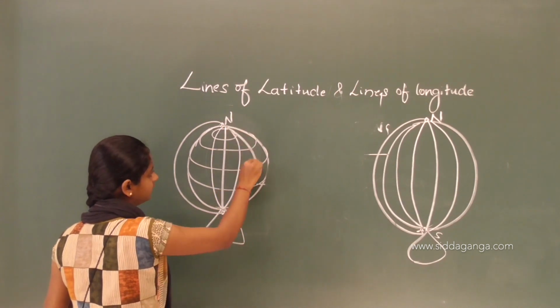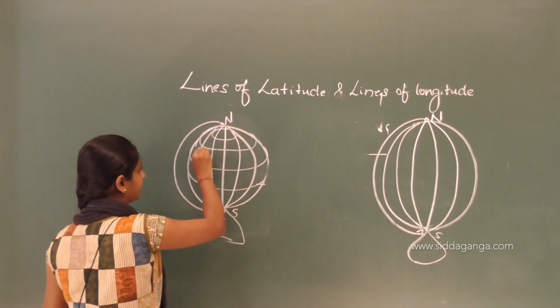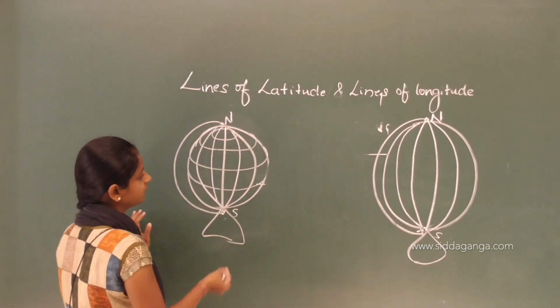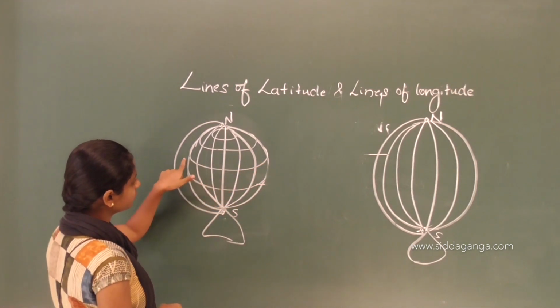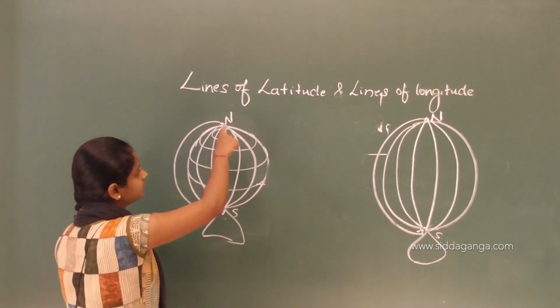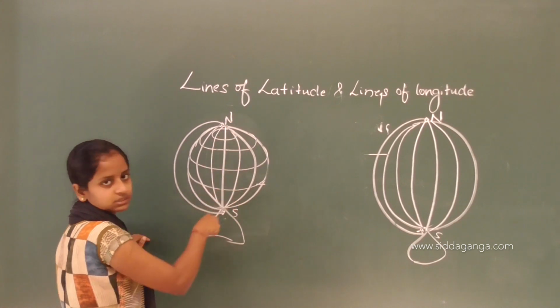So this line is a latitude and these are longitudes.